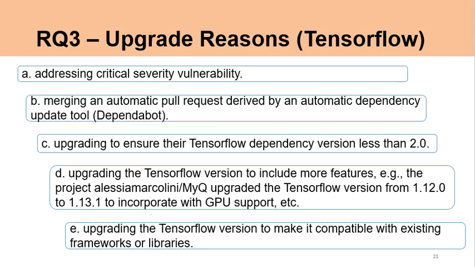Here we list some upgrade reasons for TensorFlow, including addressing critical severity vulnerabilities, upgrading to ensure their TensorFlow version is less than 2.0, and upgrading the TensorFlow version to make it compatible with existing frameworks or libraries, and so on. There also exist some other upgrade reasons for PyTorch. For more detail, please refer to our paper.